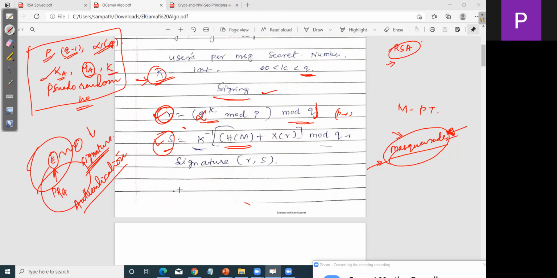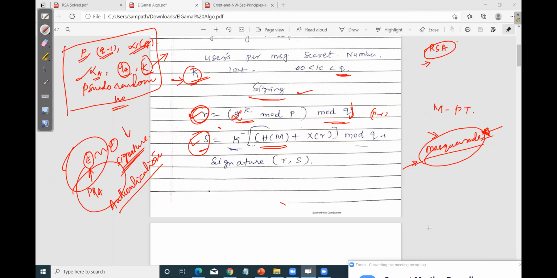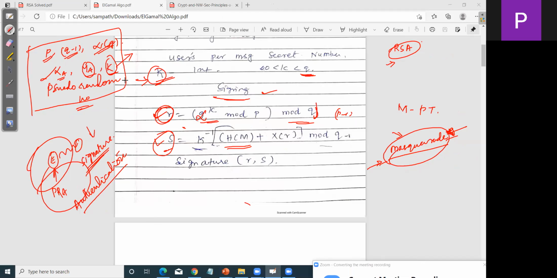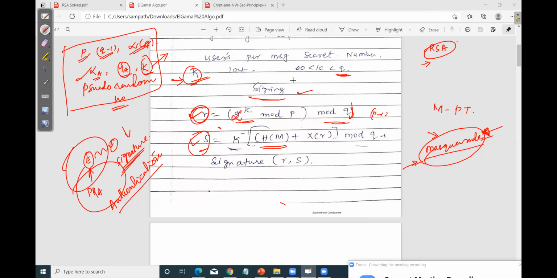Through that, public key cryptography is generated, followed by k, a random constant integer value which has been selected, and followed by the signature components which will be generated.